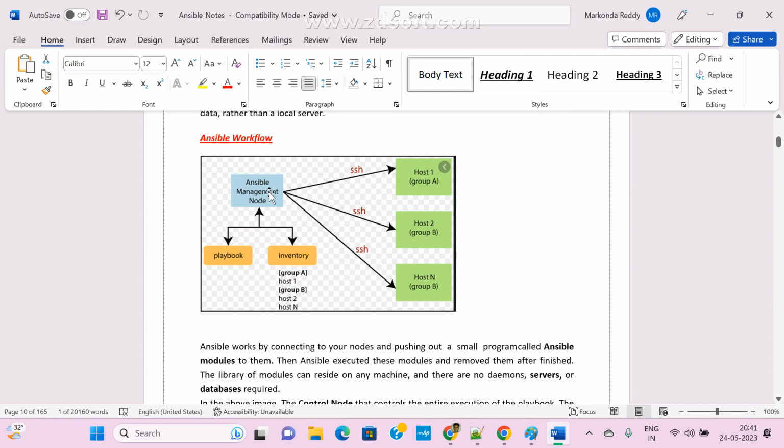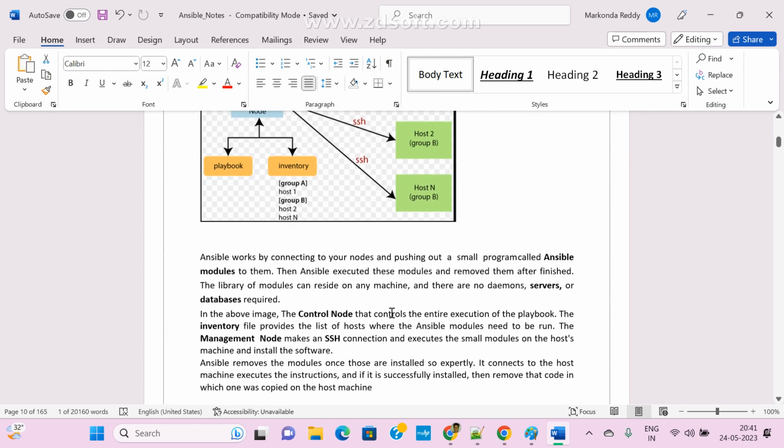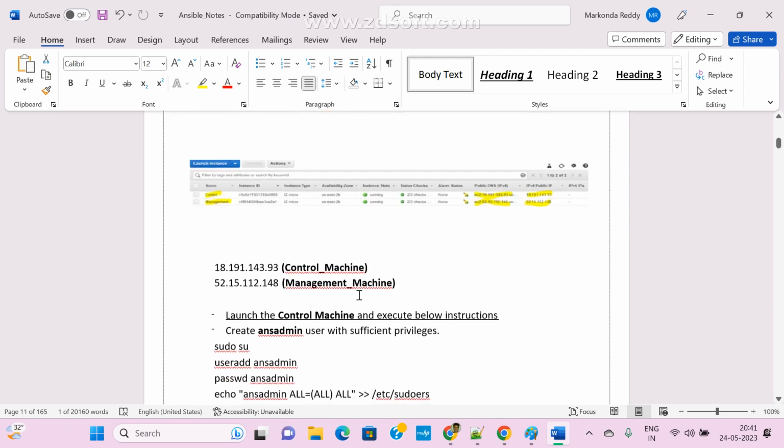So this is the server and these are the managed nodes or managed hosts, multiple host machines. And this Ansible server connects to your hosts with the help of an SSH key. Now anyway, what is SSH and how to generate SSH keys, we'll see now. Okay.